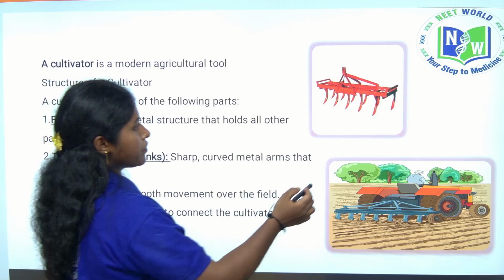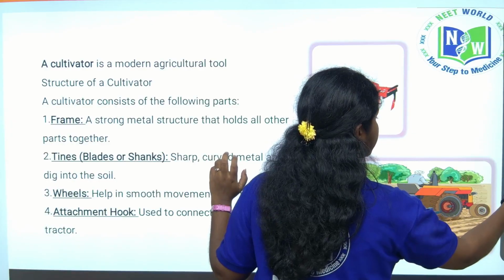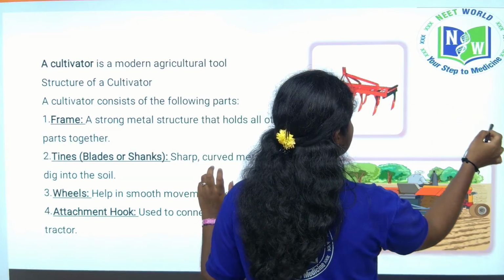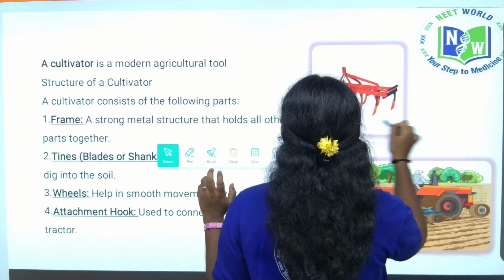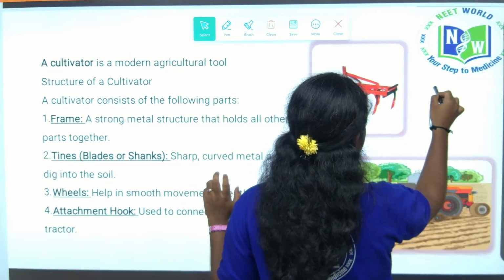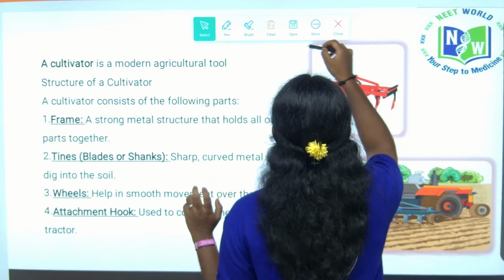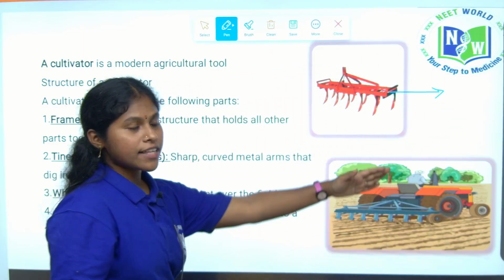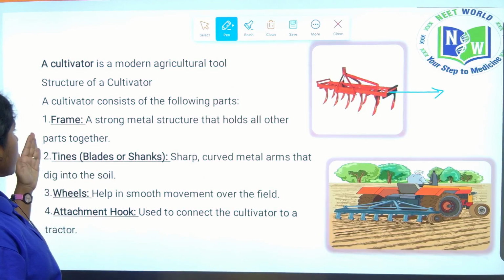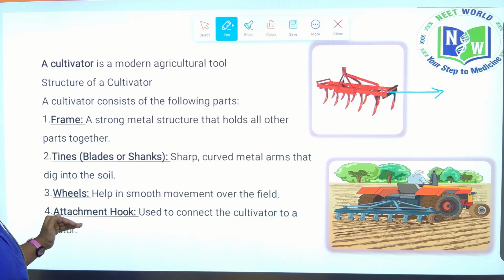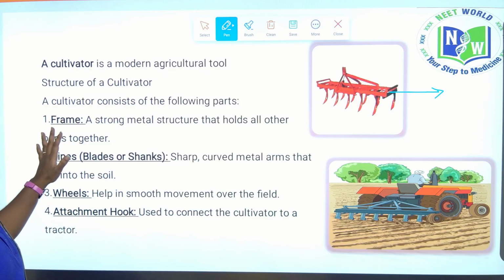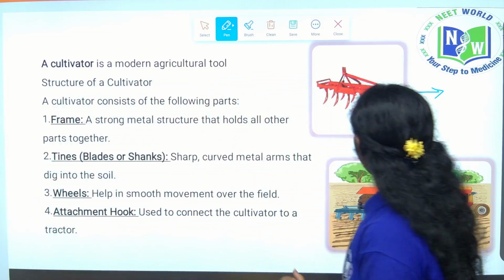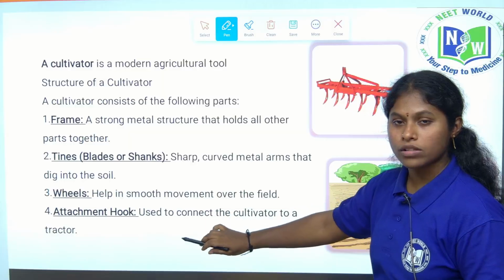One is the frame. This is the frame. The frame is a strong structure that holds all the tines, wheels and also the hook.